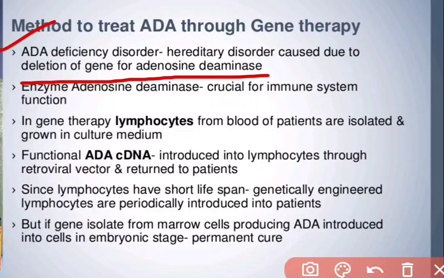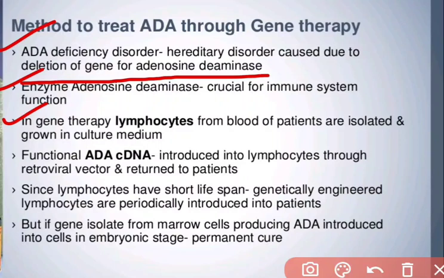So it is called a hereditary disorder, or ADA deficiency disorder. The enzyme adenosine deaminase is crucial for immune system function. It actually controls the immune system.